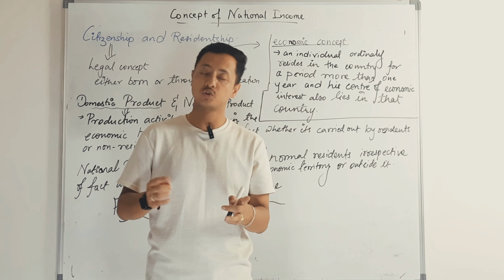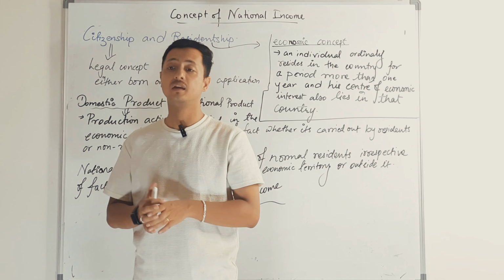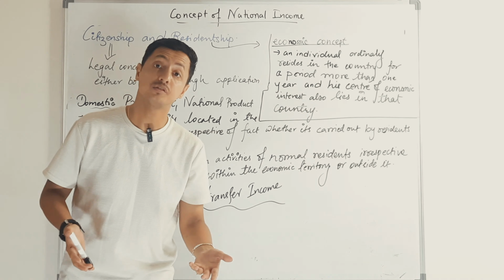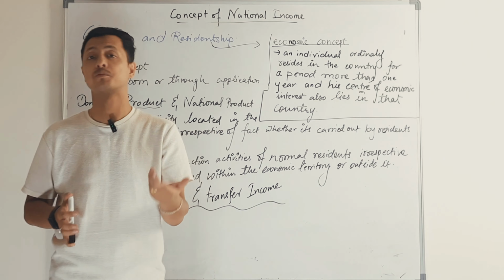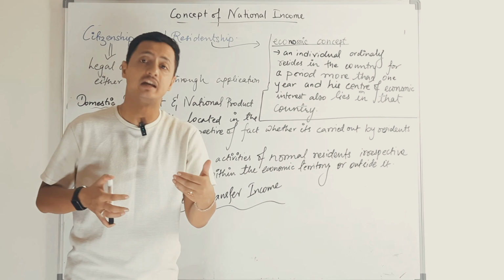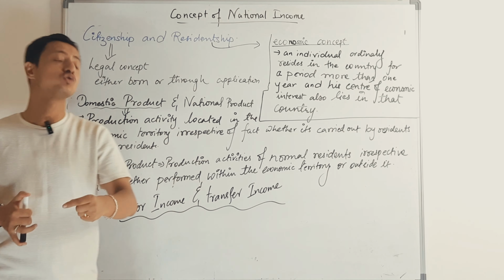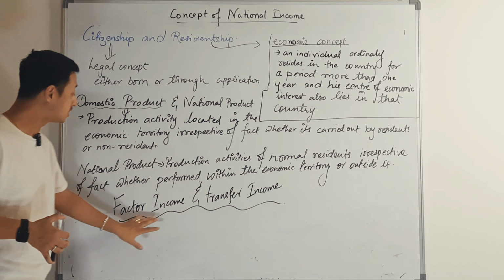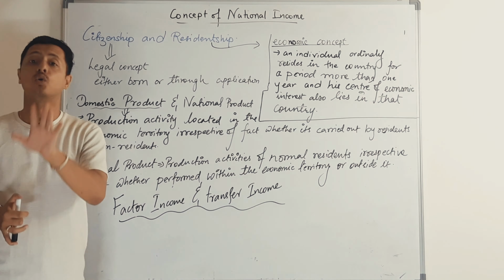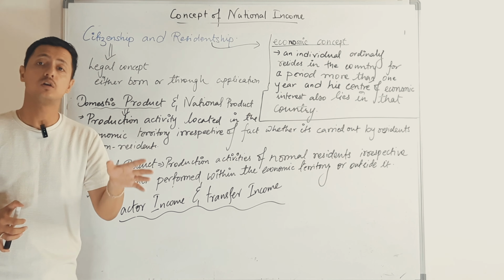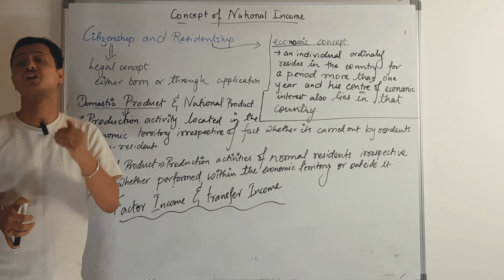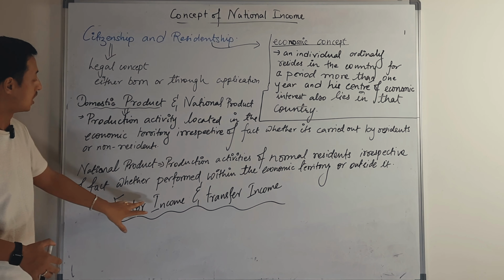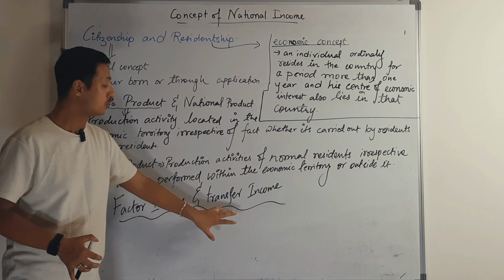Or a particular country is given aid by international organizations or helped by a developed country in times of need, so that would also come under transfer income. But factor income is income earned through some productive activity. So that is the basic difference between factor income and transfer income.